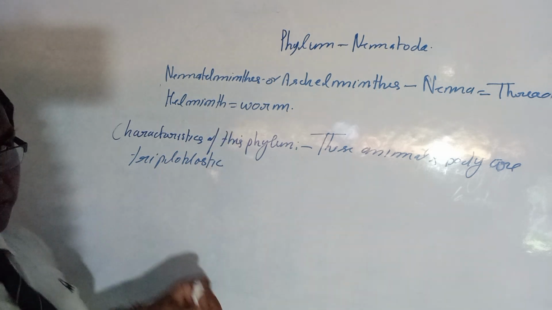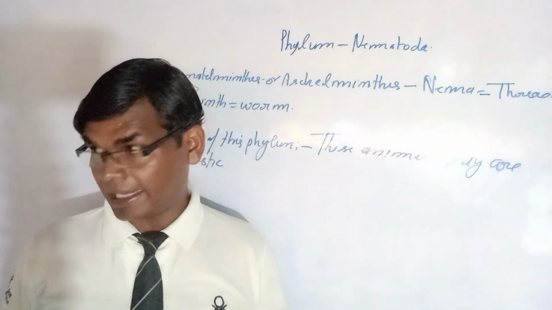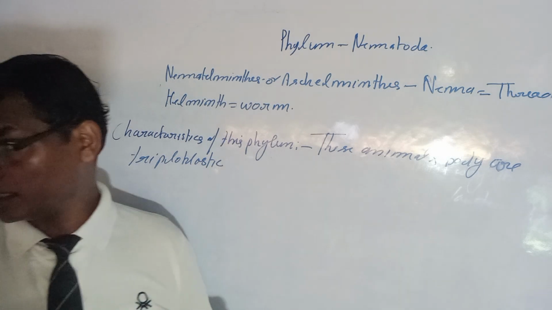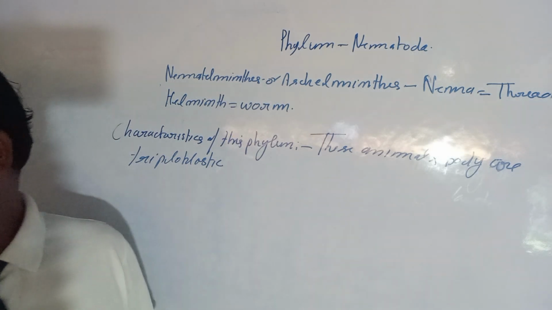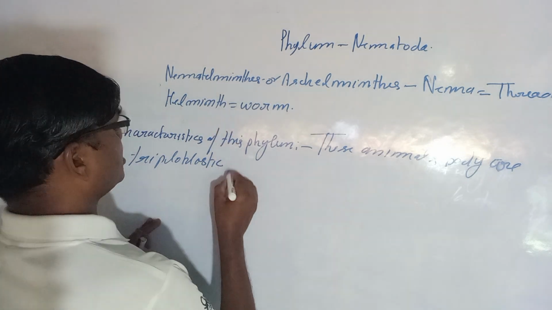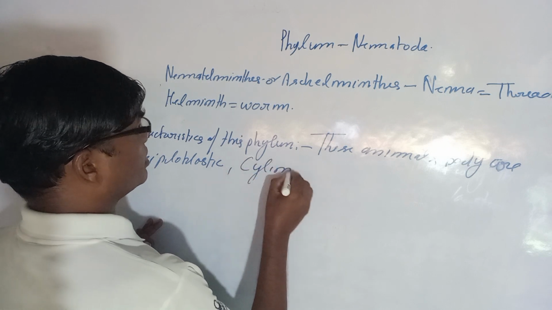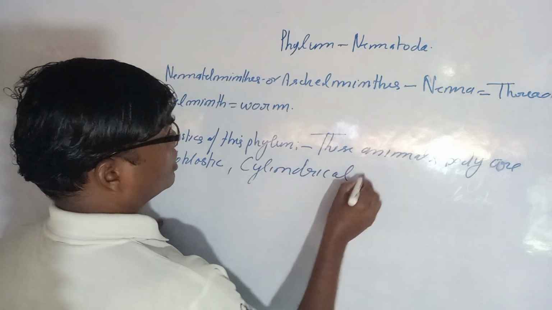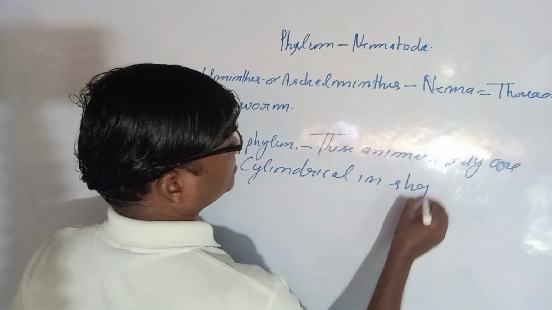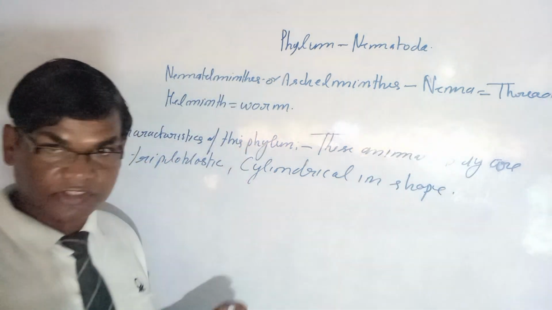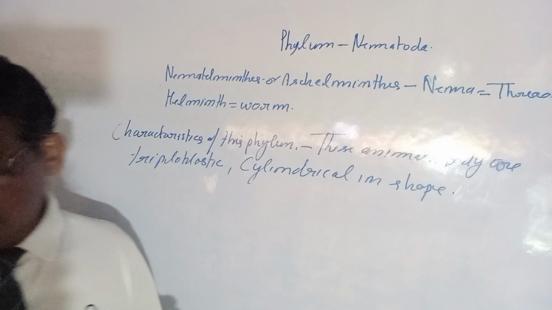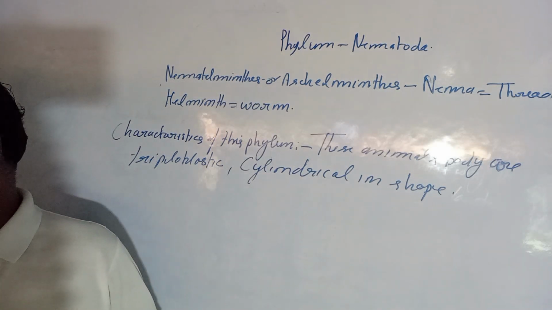Triploblastic means the body is divided into 3 layers. They are also cylindrical in shape; a cylinder-shaped body is found in this phylum.